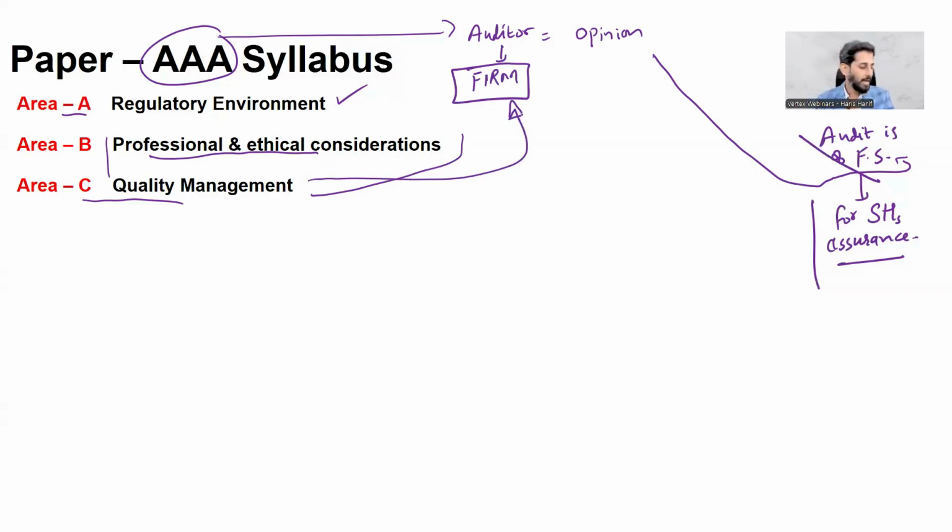See that in your real practical life, you would be facing many situations where your ethical stance is at stake. Let's say, for example, you are the auditor and you should be independent. That's it. But let's say you are auditing a company in which your family member has an investment. Your brother, your sister, your mother, your father, your spouse, your children is having the investment in the client company to be audited.